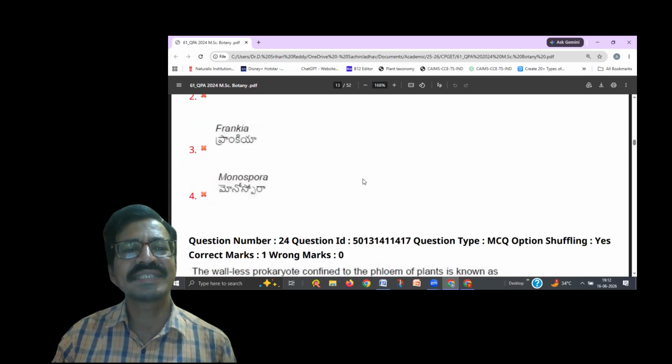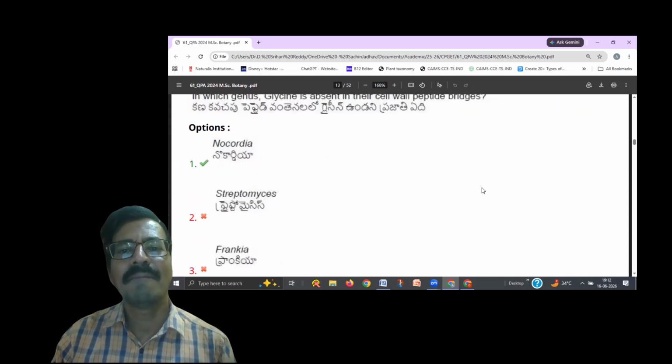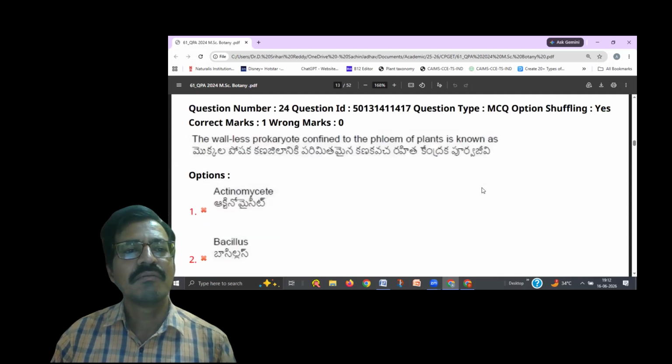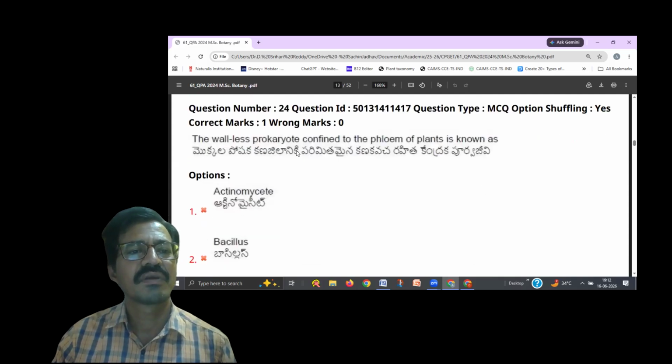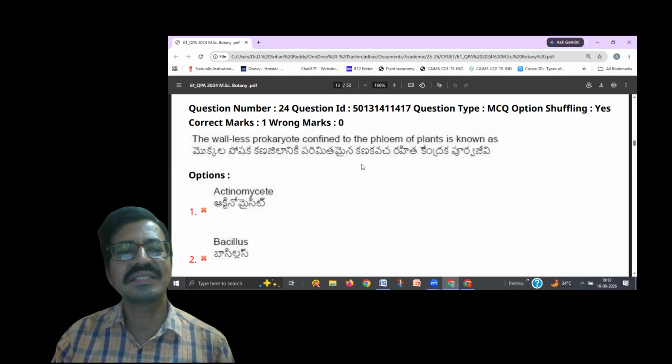Until now we have discussed the cell wall of bacteria, which contains peptidoglycan. Bacteria are also prokaryotes, but these others are prokaryotes too. They contain nuclear material and protoplasm, and they have a cell membrane, but they don't have a cell wall. So what are the organisms?